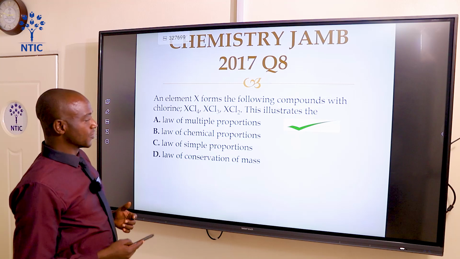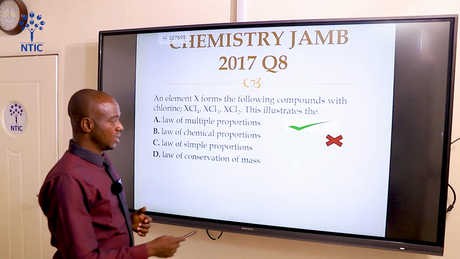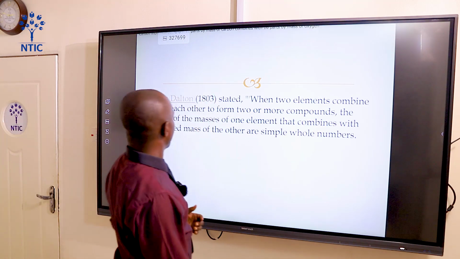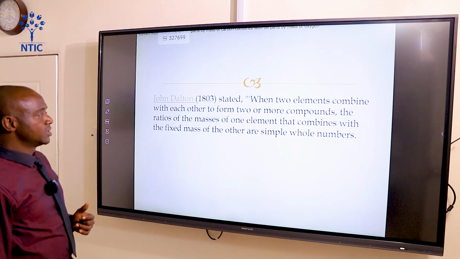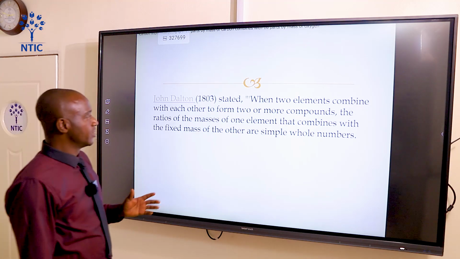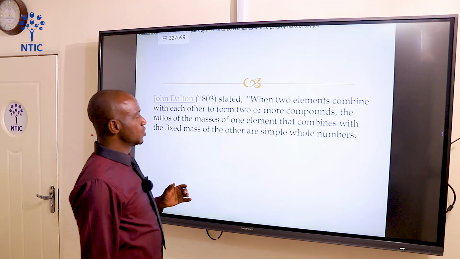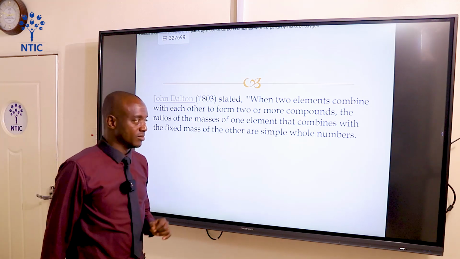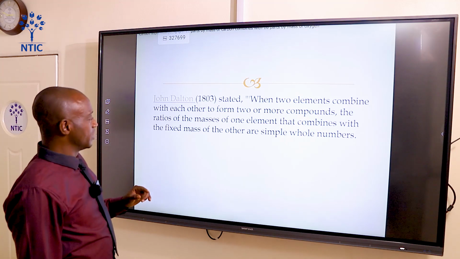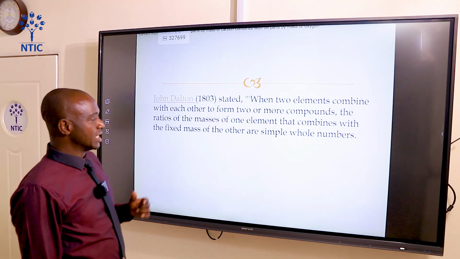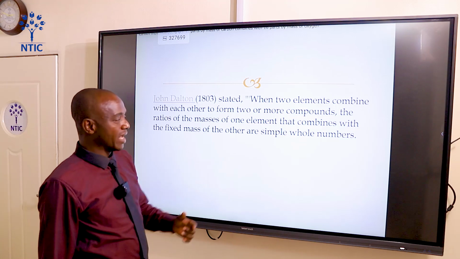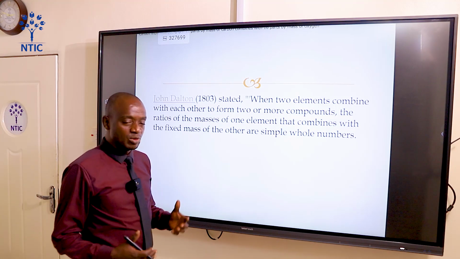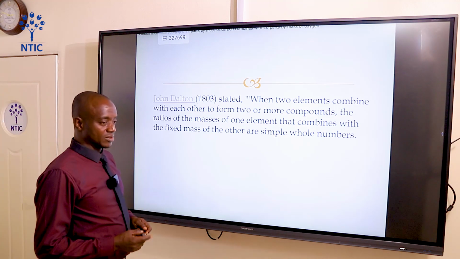And D, law of conservation of mass. Okay, the explanation. John Dalton in 1803 stated that when two elements combine with each other to form two or more compounds, the ratios of the masses of one element that combines with a fixed mass of the other element are in simple whole numbers. Okay?